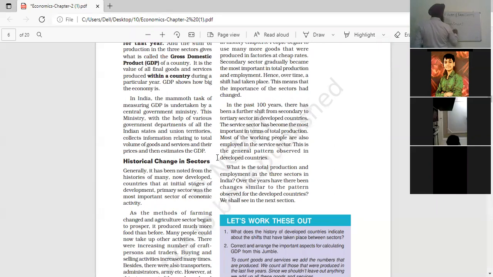The value of final goods is helpful for the calculation of GNP and GDP. GNP stands for gross national product, and GDP stands for gross domestic product.